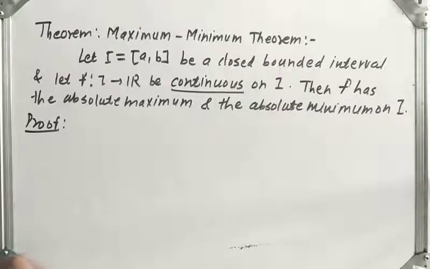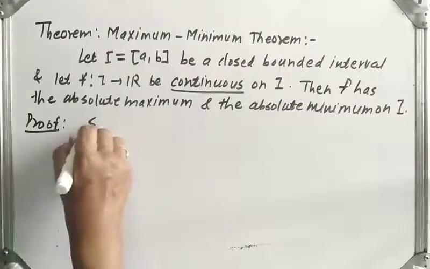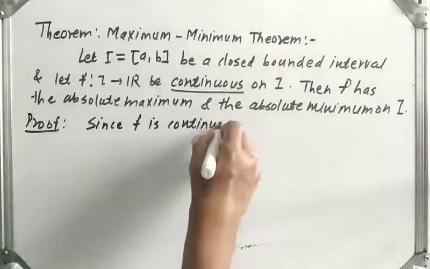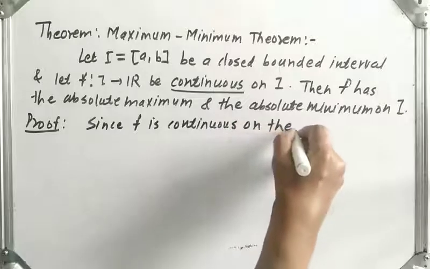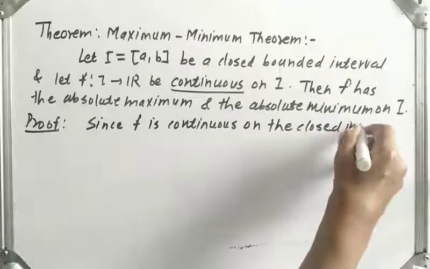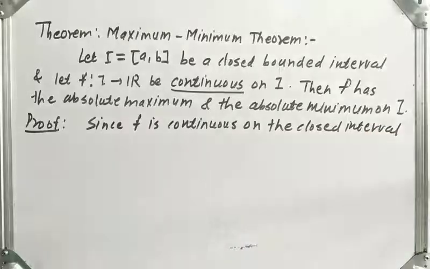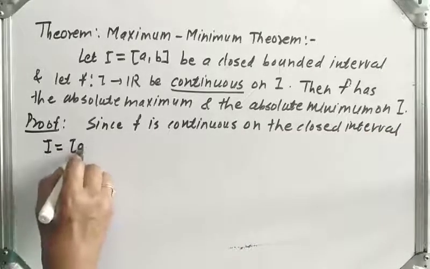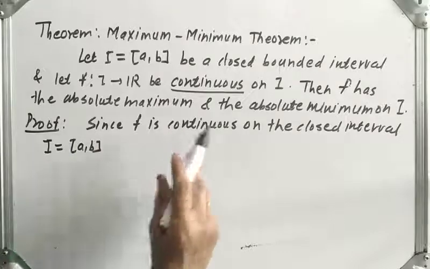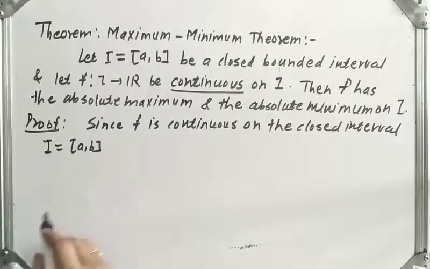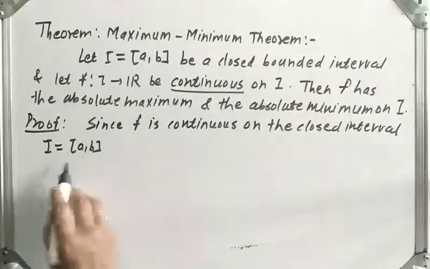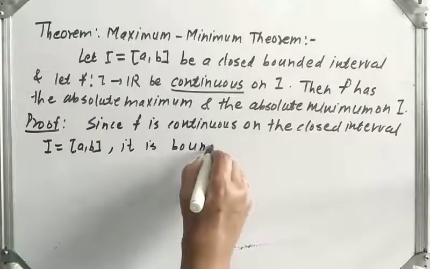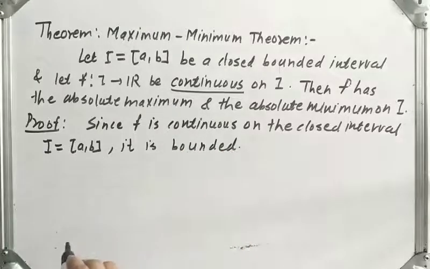So let us prove. Now what is given? Since f is continuous on the closed interval I equal to [a, b]. As it is continuous on a closed interval, it is bounded. Since f is continuous on the closed interval [a, b], it is bounded. Okay, it is bounded.